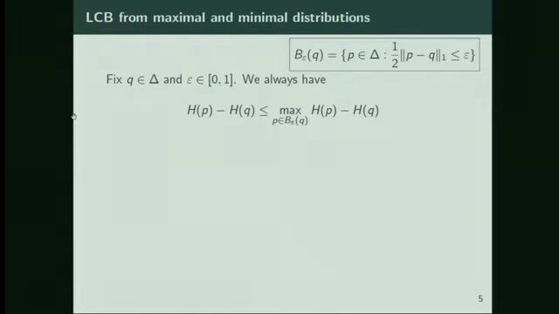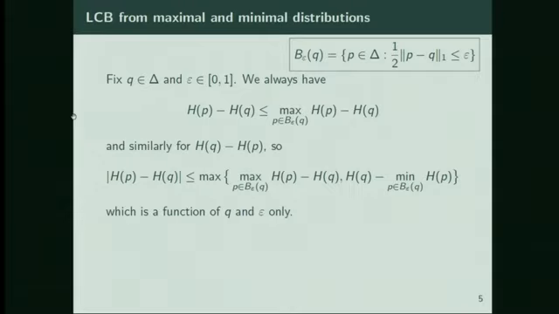There's a very simple way we can come up with a local continuity bound, which is really sort of a trick of the definition. If we want to upper bound H(P) minus H(Q), where Q is the known distribution, we can bound it above by the maximum over all distributions P that are close by in our distance measure from Q. We can do the same thing with the minimum for H(Q) minus H(P), since we want to bound the absolute value. And we get this maximum of the entropy over distributions near Q, minus H(Q), and similarly for the minimum. And this is a function of Q and epsilon only. So it is a local continuity bound, but we haven't done very much because we have to actually figure out what these maximizers and minimizers are.